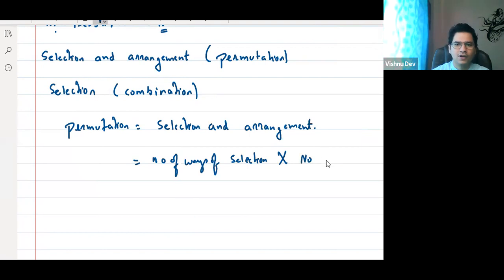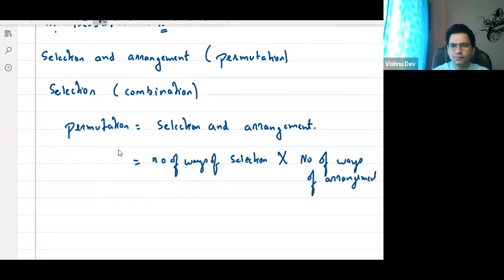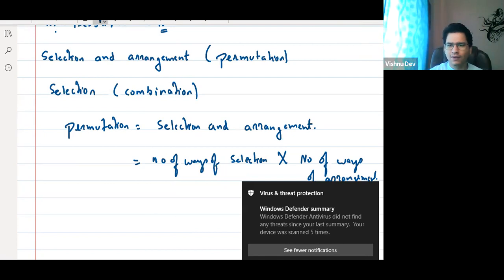Yes or no? Number of ways of selecting into number of ways it can be arranged. Correct. Anyone have any doubt in this? Raise your hand. Is it easy to understand? Very good.